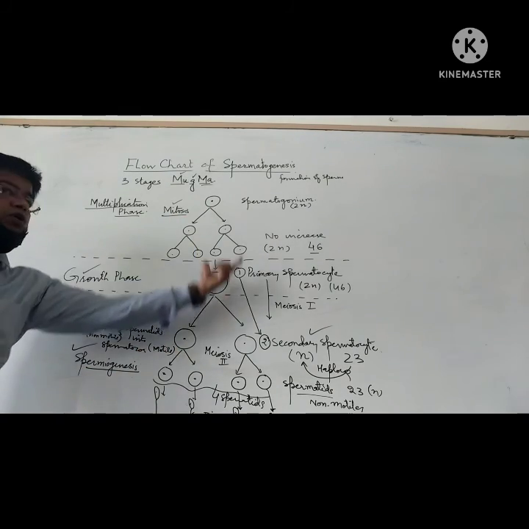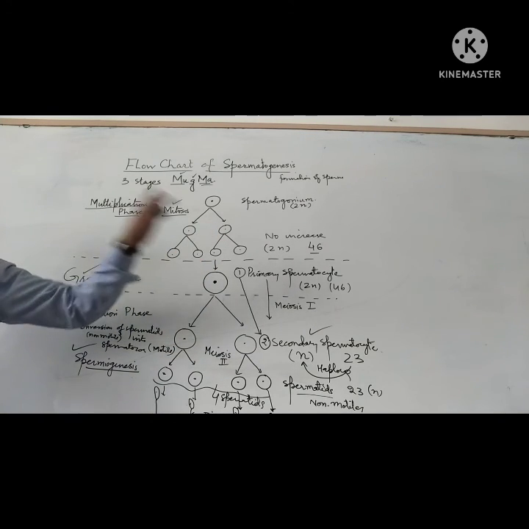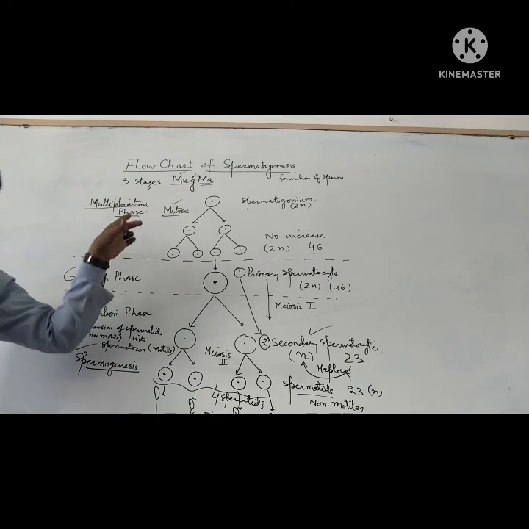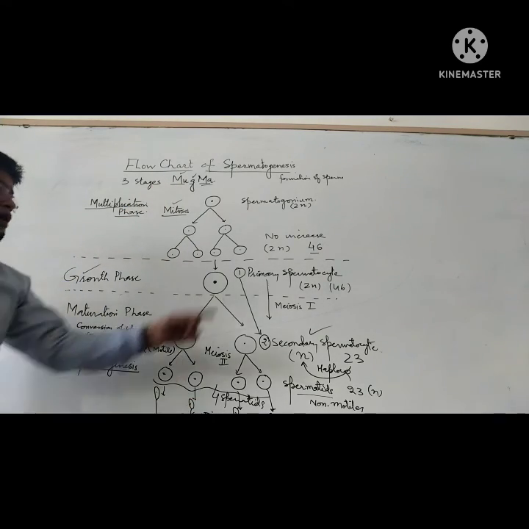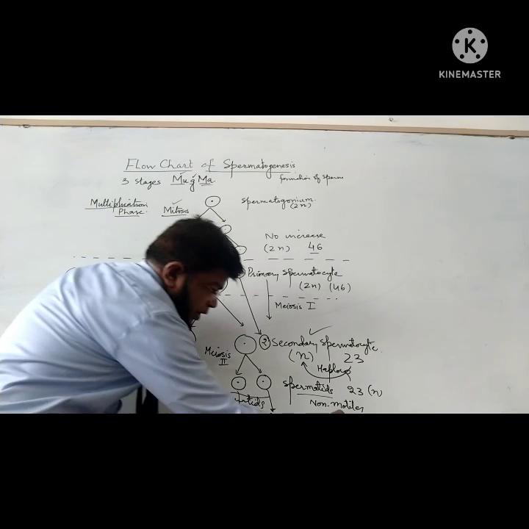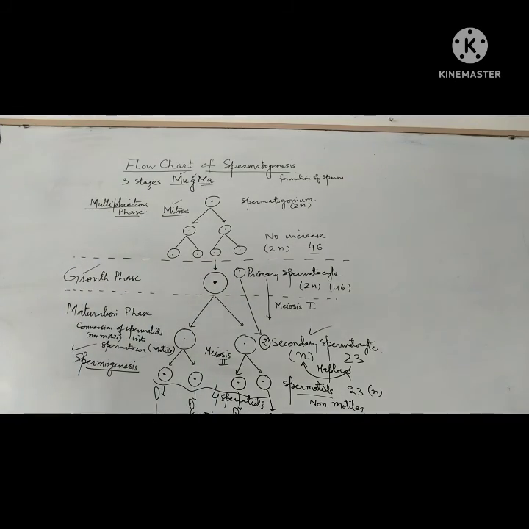So this is the flow chart. Here, just to draw, you depict the different types of cells with their number, with their ploidy, and also the number of chromosomes. How many chromosomes are there in spermatozoa? 23.